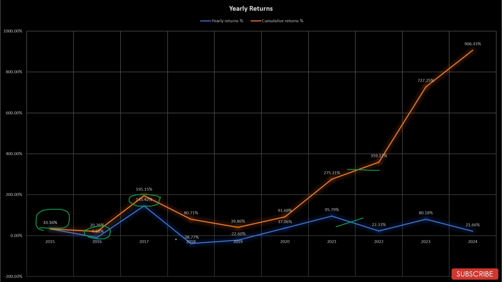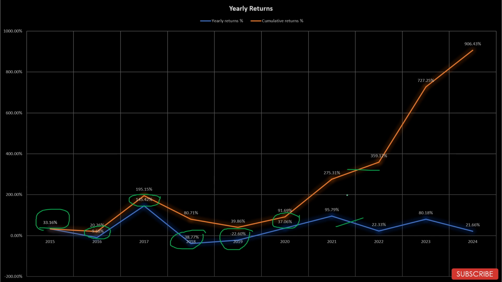But then came 2018, and again the sector gave negative returns. In 2019 as well, the situation worsens and the sector again gave negative returns. The situation improved considerably in 2020, and the sector gave positive returns of 37.06%.